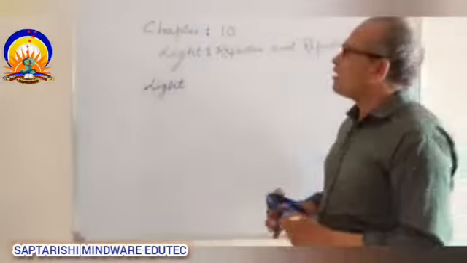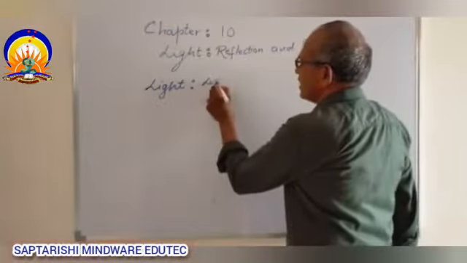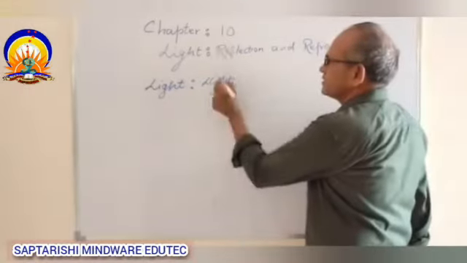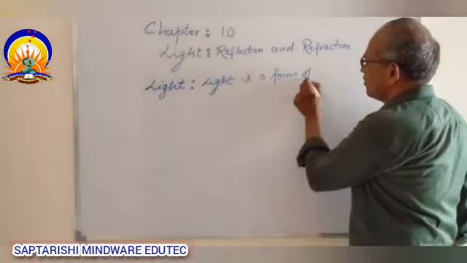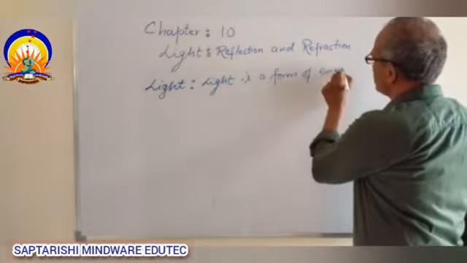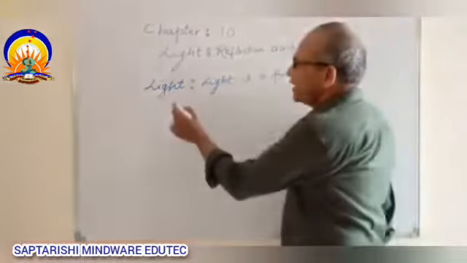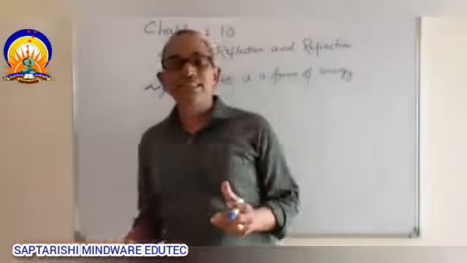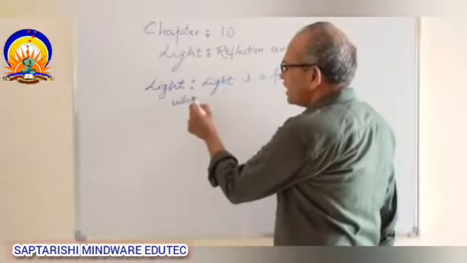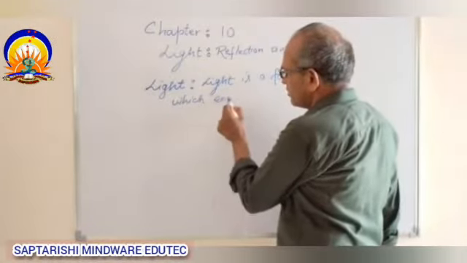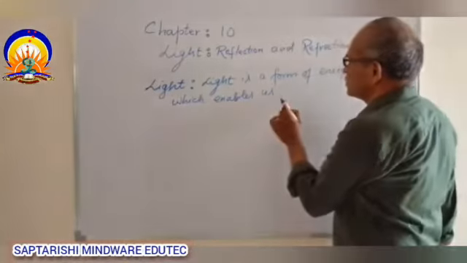So light is a form of energy. What does light do? It enables us to see things.